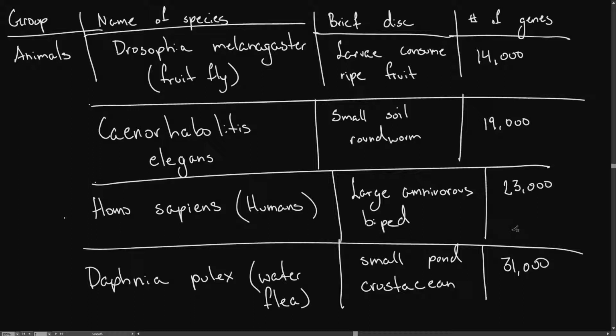Maybe the reverse is true. Hopefully someday I'll be able to make one of these videos explaining exactly why 23,000 is the perfect number for humans. But until then, you'll have to make do just with this list.